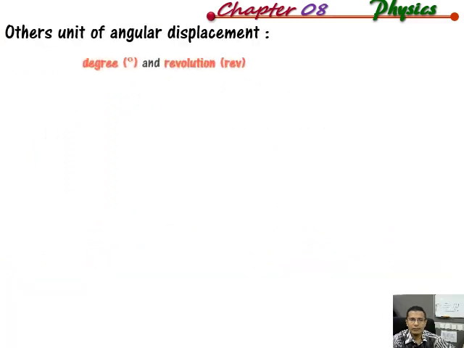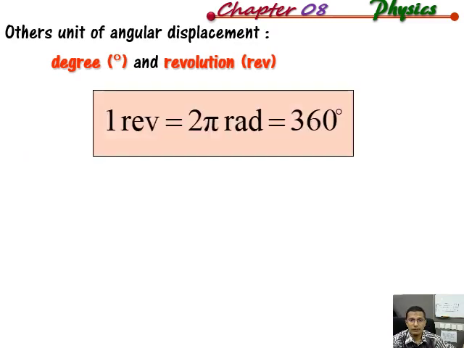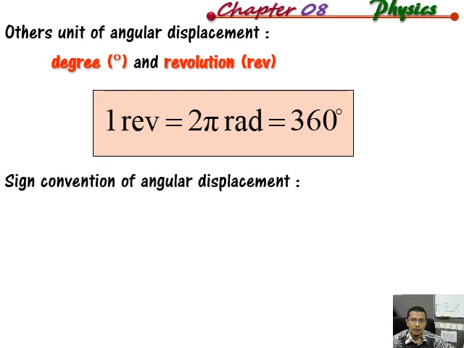So this is the other unit of angular displacement. You may use degrees and also revolution. This is the conversion factor, like I have mentioned just now: 1 revolution equals 2 pi radian and also equals 360 degrees. So with this conversion factor, you can convert radian into degrees, or degrees into radian, or radian into revolution, because 1 revolution is 2 pi radian.